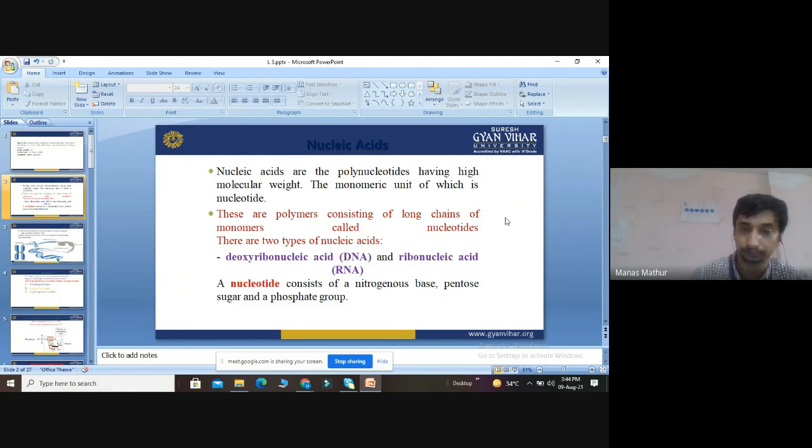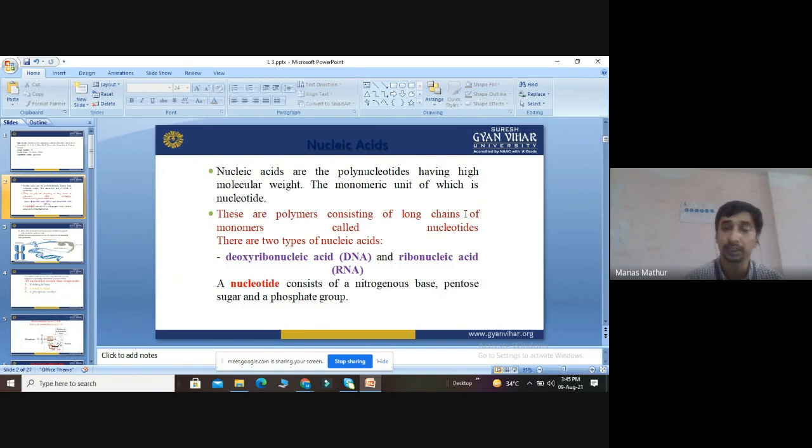DNA and RNA. So the complete nucleotide consists of three things. First, it contains nitrogenous bases, it contains pentose sugar, and it contains a phosphate group. All these three together make a nucleotide, which is the basic unit of nucleic acid. So both DNA and RNA are made up of nitrogenous bases, pentose sugar, and the phosphate group in their chemical structure.